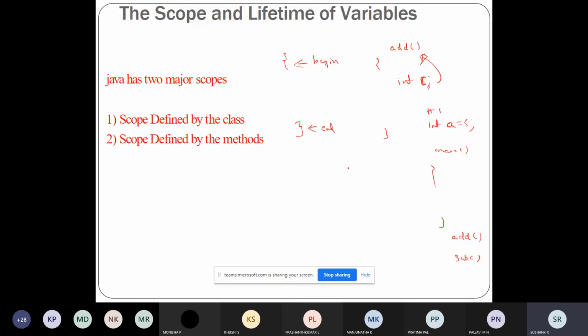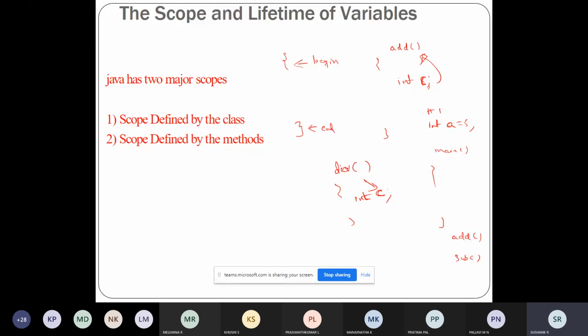But there is a function called division where I'm using a variable called c. This variable c is only accessible within the division function, so we call it a local variable. So we have two kinds of variables in C and C++: local variable and global variable.